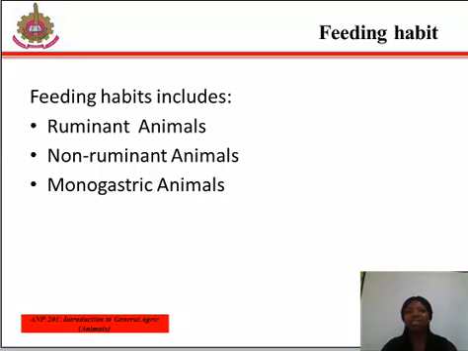Generally, non-ruminants such as monogastric animals include pigs and poultry, and poultry consists of chickens, ducks, turkeys, guinea fowl, and geese. You can read more on this in your study materials.